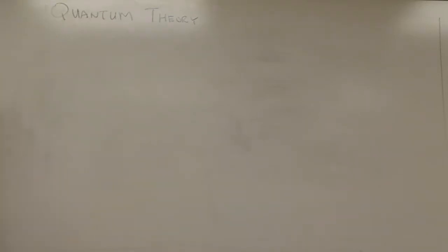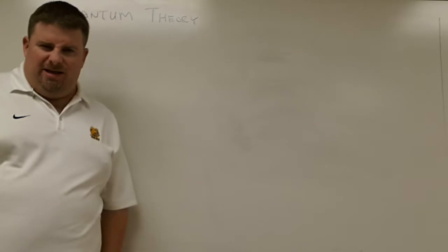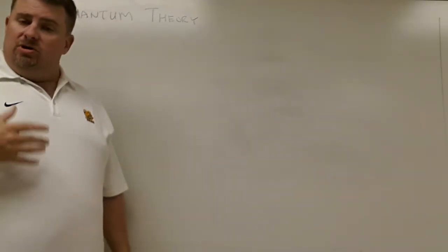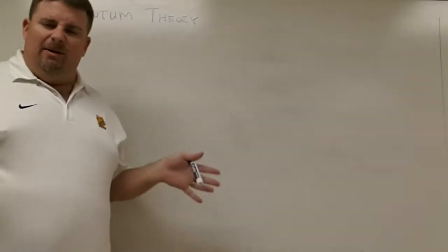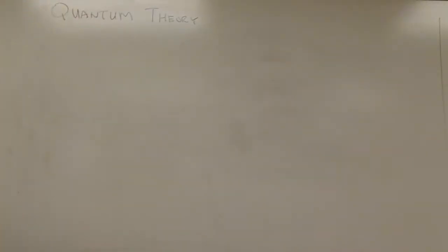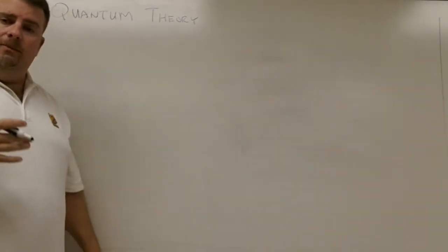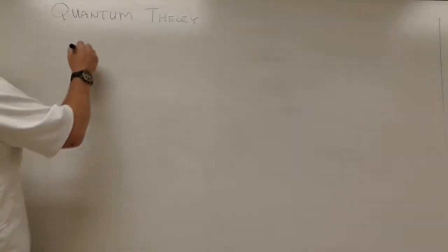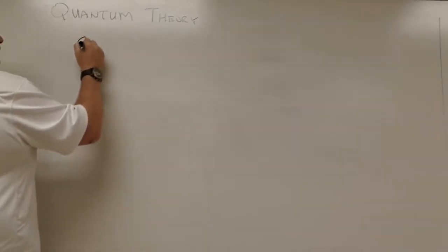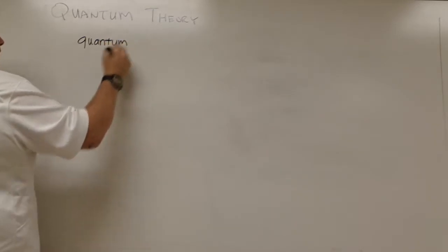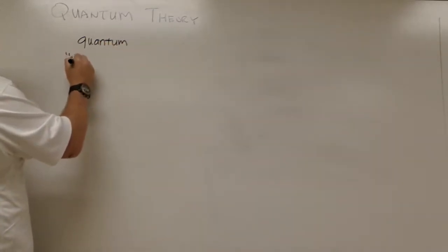So this guy called Max Planck came along. Planck looked at this and said, no, I'm not too sure this idea of continuous light is such a great idea. I think light is more discrete. He came up with the idea basically of the photon, because he said that light travels in small, measurable packets of energy, which he called a quantum. And the quantum essentially is a packet of light.